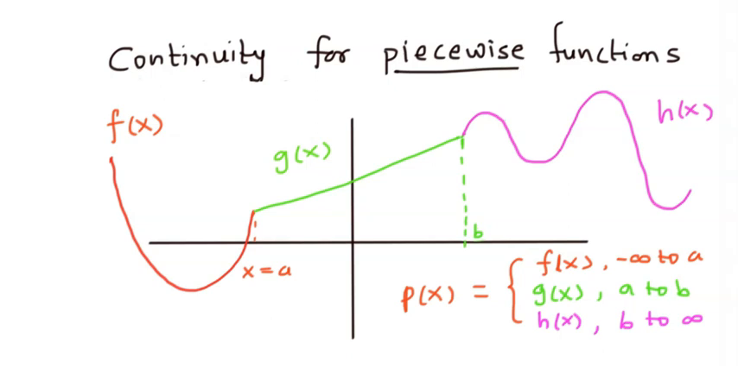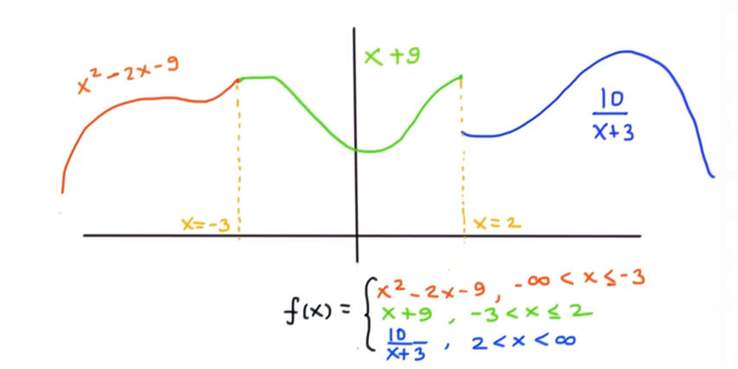So now let's talk about the continuity of piecewise functions. What does the continuity mean to us? So here is an example where we have a piecewise function and we can check for continuity on different points. This function can be given by x square minus 2x minus 9, which is a red part, which is defined for x less than or equal to minus 3. Then there is a green part, which is x plus 9, which is defined for minus 3 to 2. And there is a blue part, which is 10 over x plus 3, which is defined for greater than 2.